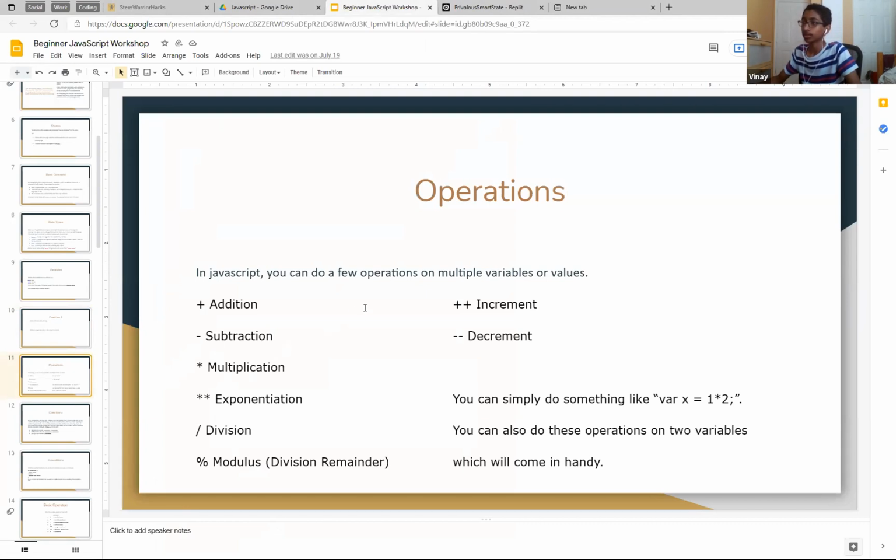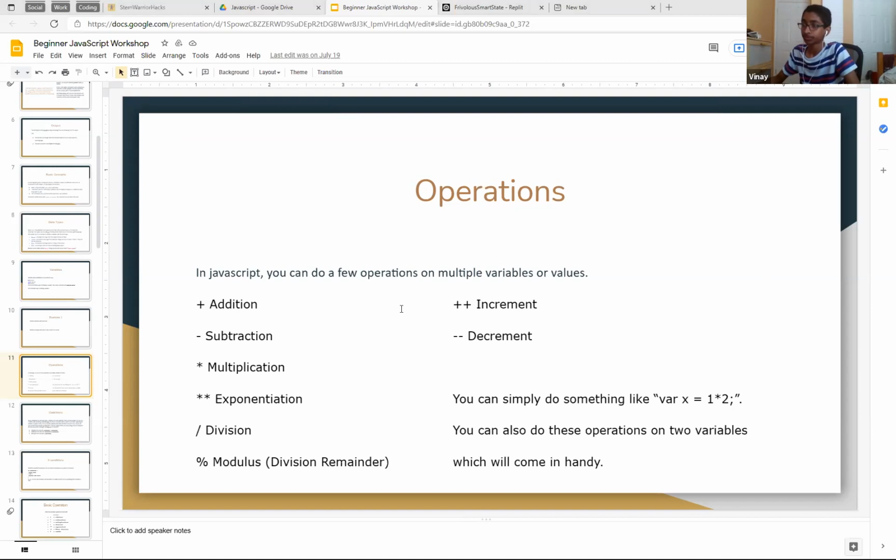So operations. So if you want to add things to each other, right? You can. Oh, you have a hand up. You have any question? Okay. If you have any questions, just write in the chat. I don't know why you raised your hand.